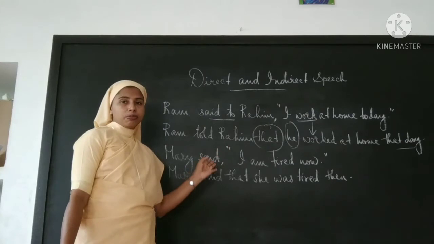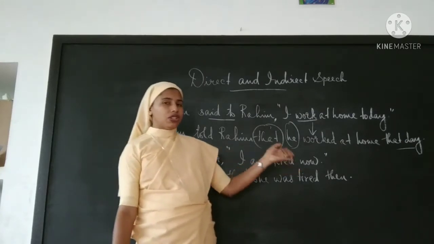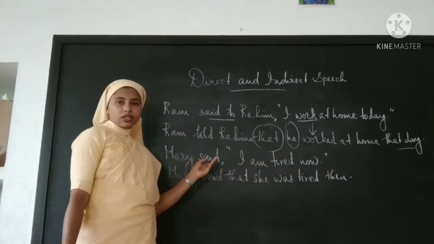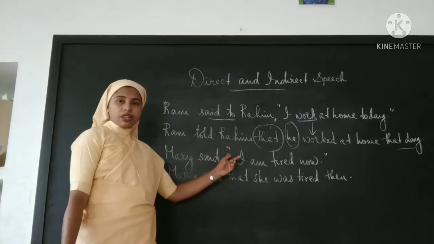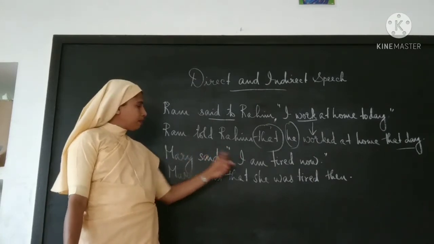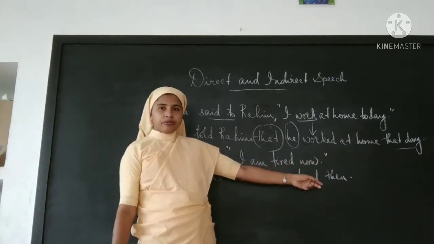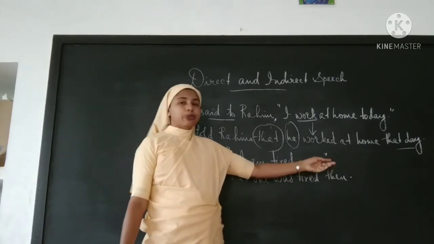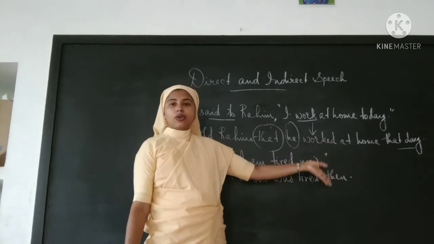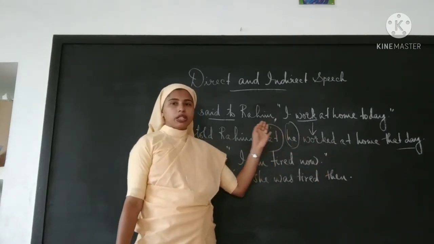We'll see what the reporting verb is, and according to that it will be changed. Here, Mary said, comma is there, inverted commas are there, and it is said by Mary herself. "I am tired now." Simple present, full stop is there, and after that it is closed with double inverted commas.